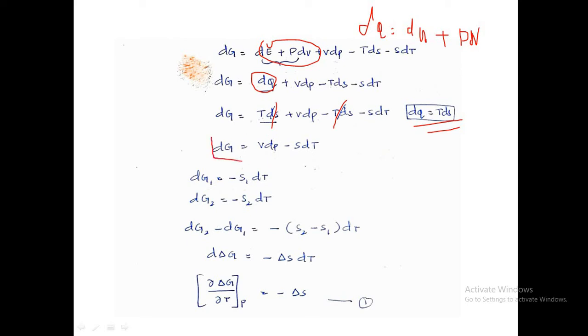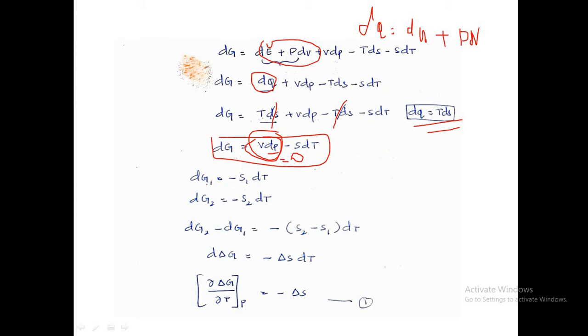At constant pressure the change in pressure is 0, so the dP term becomes 0 and dG is equal to minus SdT.